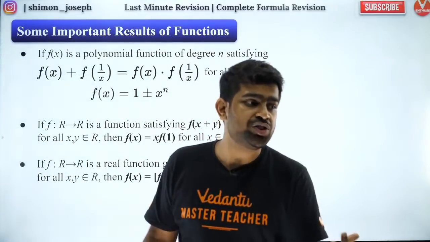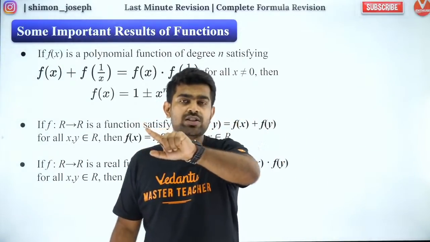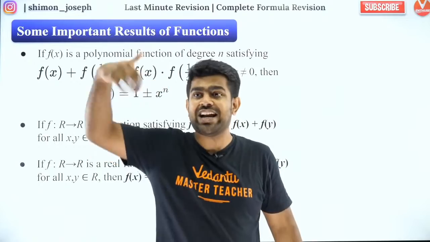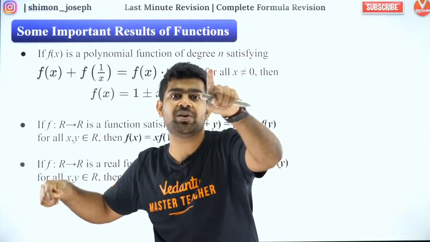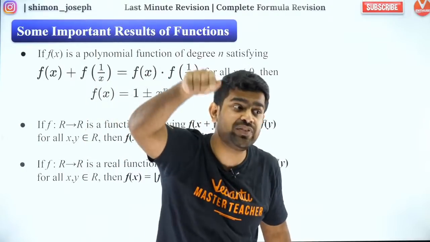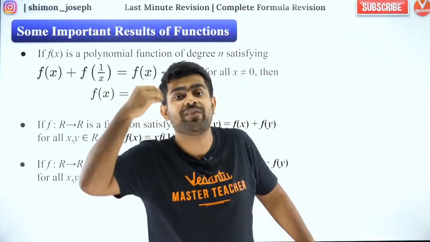Anirudh, trivial solution means 0, 0, 0. So 0, 0, 0 is called a trivial solution because it's very obvious. When your right hand side is 0, if all your variables are 0, it is going to be satisfied no matter what. So that is why it is called a trivial solution. Trivial means something very obvious.